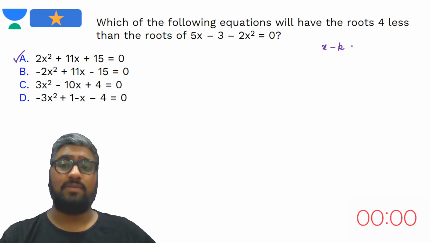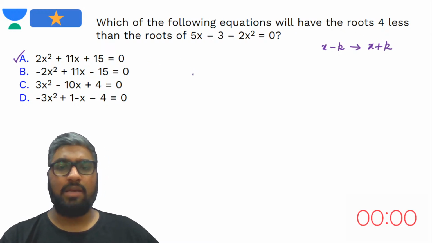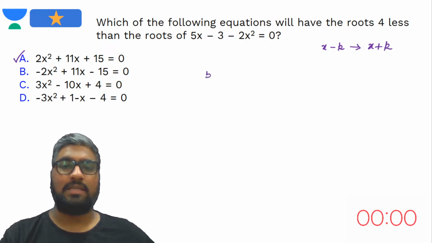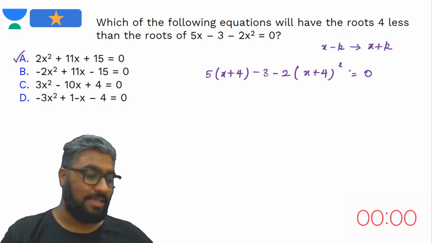Which means in the equation what would happen? We would do x plus k. So immediately go ahead, right? Quickly type this in. 5 times x plus 4 minus 3 minus 2 times x plus 4 the whole square is going to be what? 0.